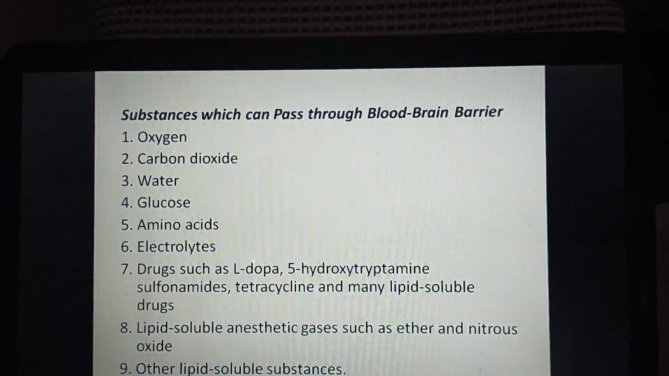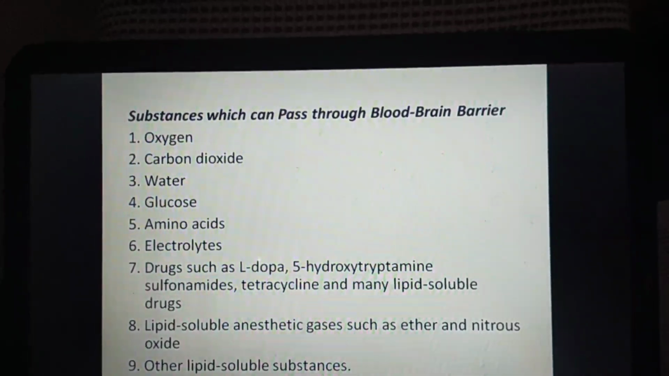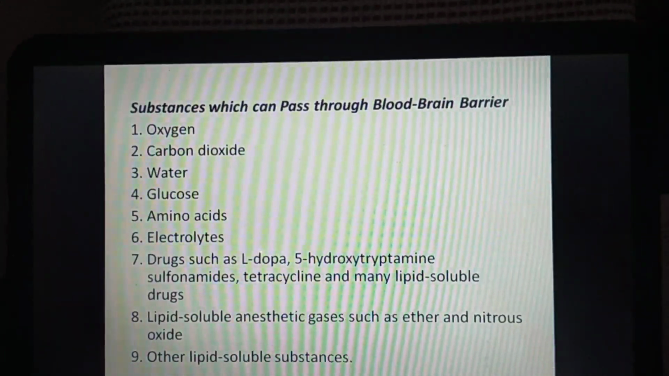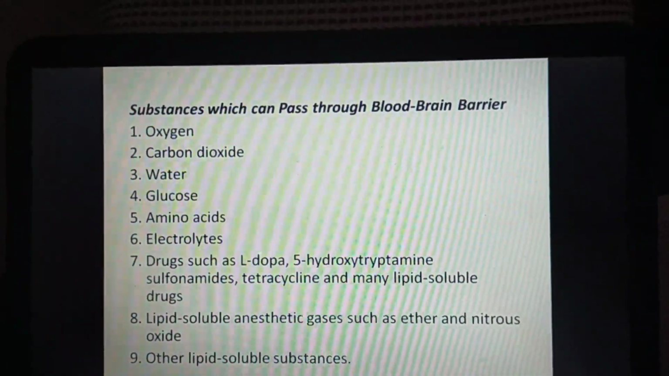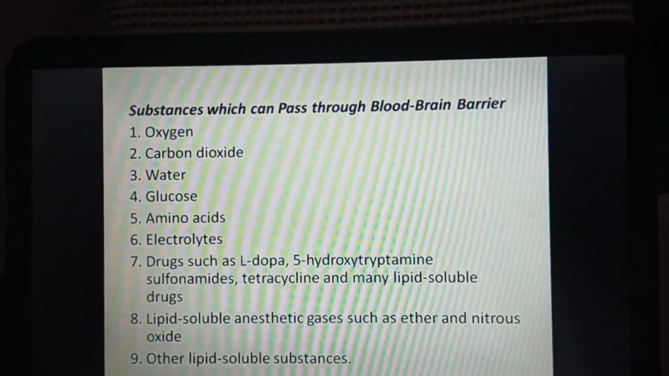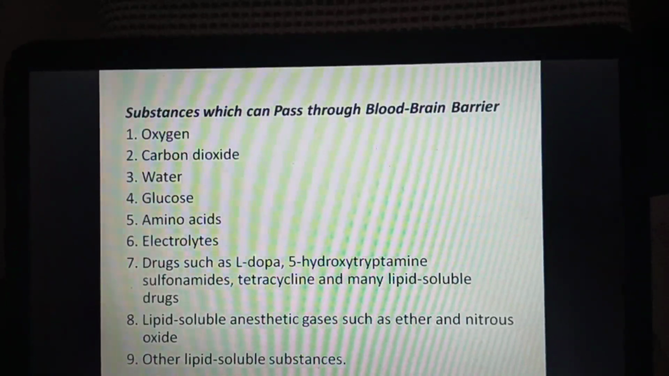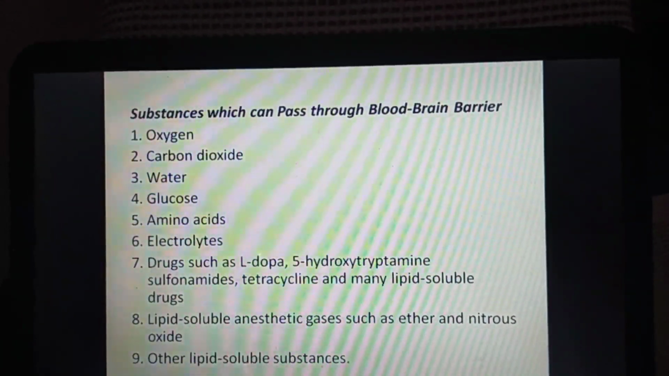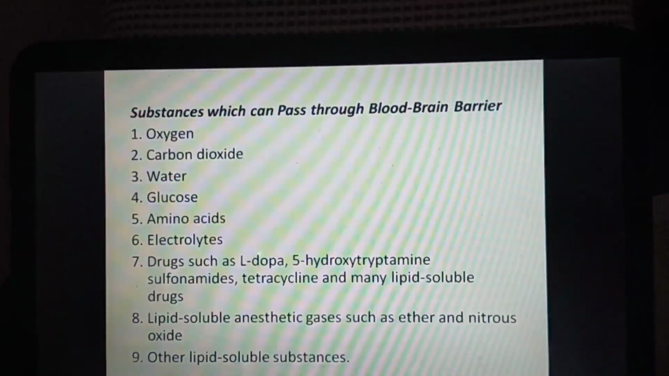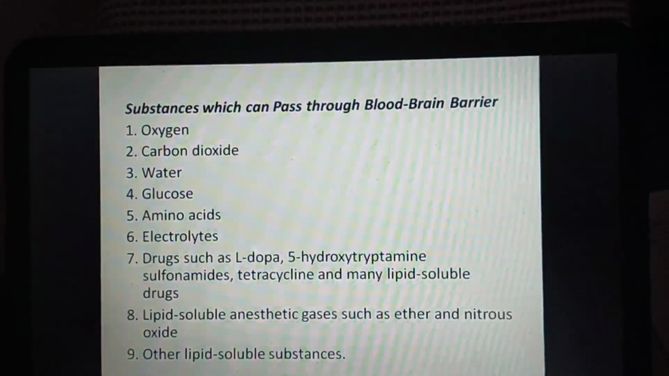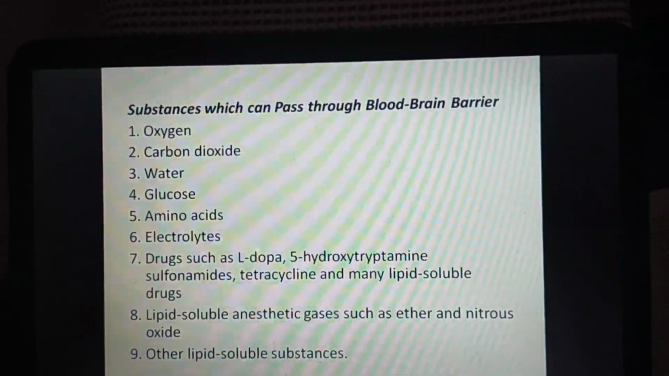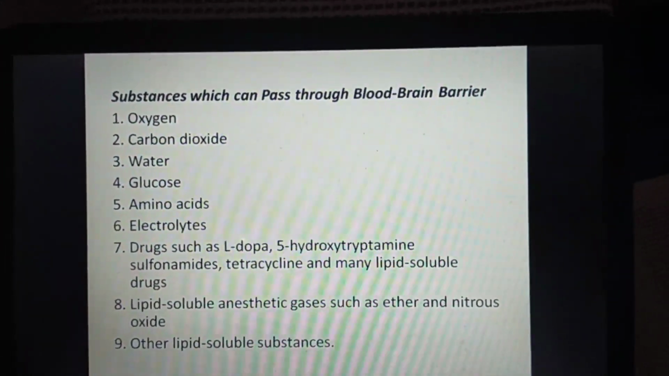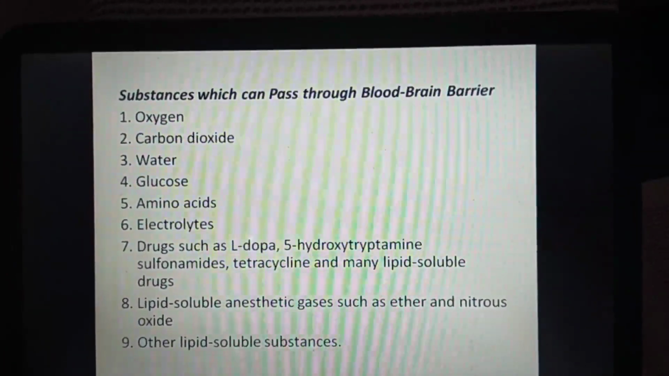Substances which can pass through the BBB: oxygen, carbon dioxide, water, glucose, amino acids, electrolytes, drugs such as L-dopa, 5-hydroxytryptamine, sulfonamides, tetracycline, and many lipid-soluble drugs. Lipid-soluble anesthetic gases such as ether and nitrous oxide, and other lipid-soluble substances. So these can pass through the blood-brain barrier.